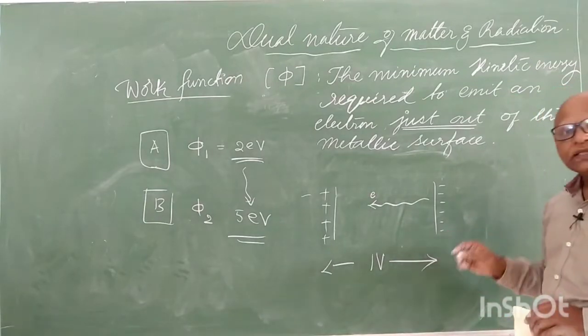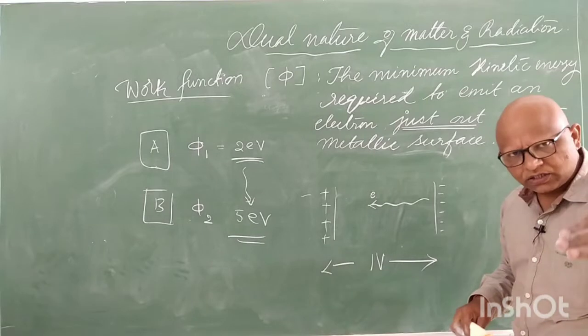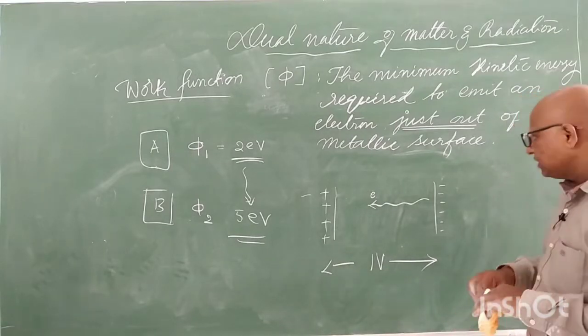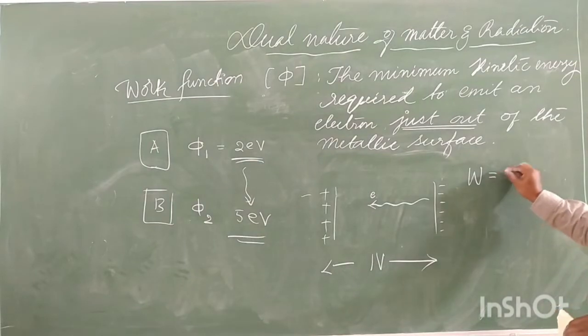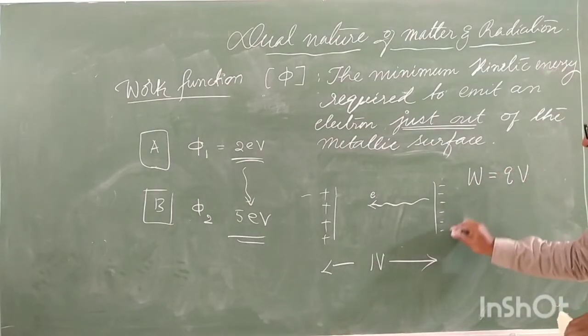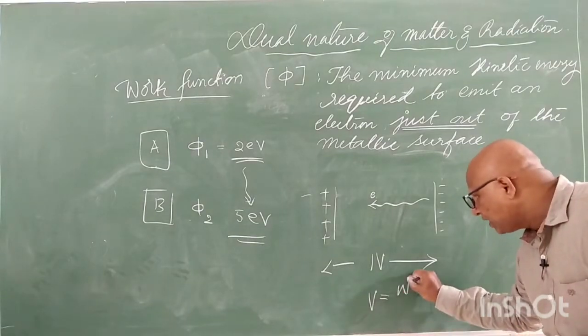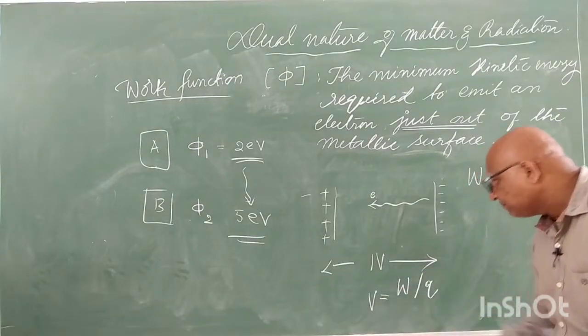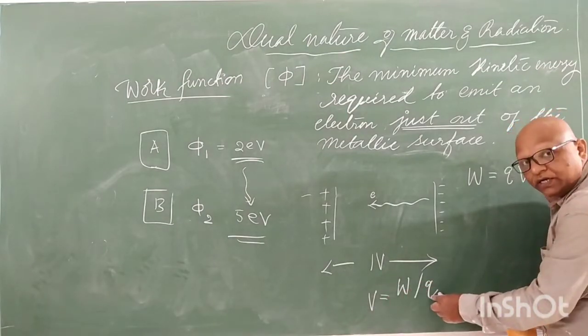How do you calculate the energy of a moving charge? Energy on a charge is measured using this formula. W is equal to what? Q into V, right? Because the definition of voltage says V is equal to work done per charge. Do you remember? Electric potential is the work done per unit charge.